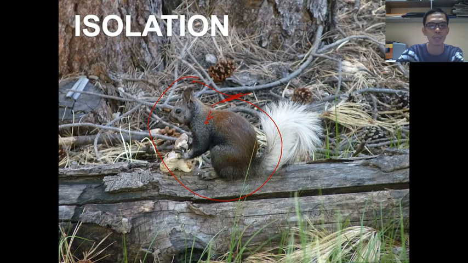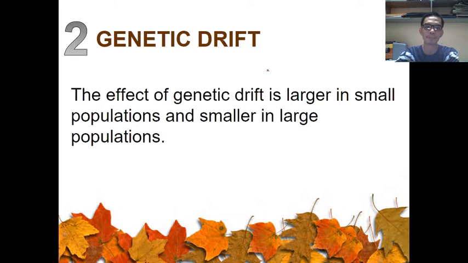So that is what they call isolation, geographical to be exact. We call it geographical isolation. Next one is genetic drift. Technically, please take note of this one.